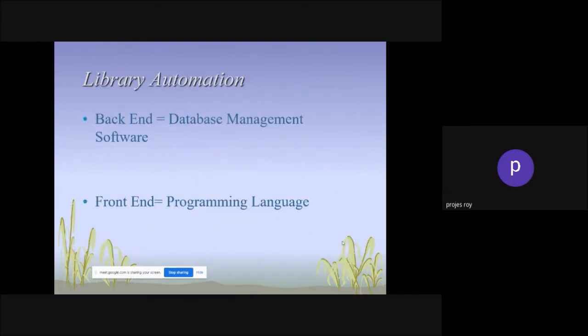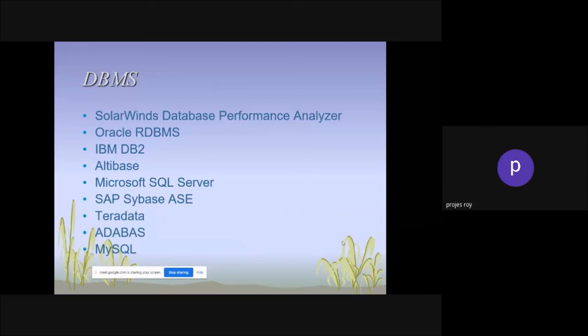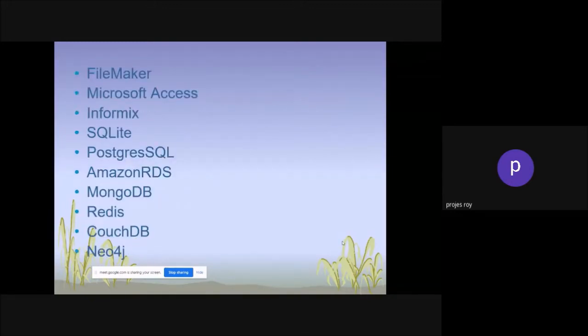Right now we're talking about database management, the backend system. These are the software: SolarWinds database, Oracle RDBMS, IBM DB2, Sybase, Microsoft SQL Server. These are databases, FileMaker, Microsoft Access, Informix. Informix was one of the finest software in the world, extensively used in library applications. Now it is no more, nobody uses it.